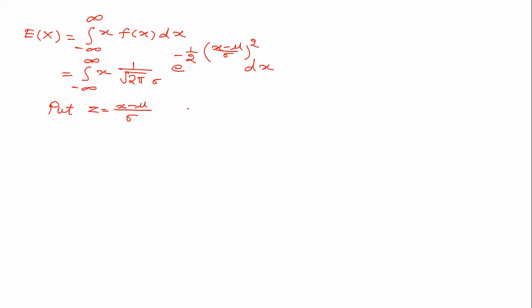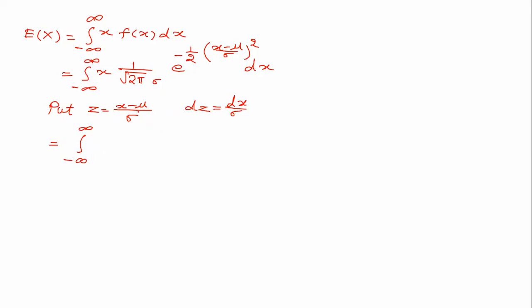Because of that, what will happen? dz is equal to dx upon sigma. So this becomes the integration. When x is minus infinity, z is minus infinity minus mu upon sigma, so that is minus infinity. When x is plus infinity, z is infinity minus mu upon sigma.